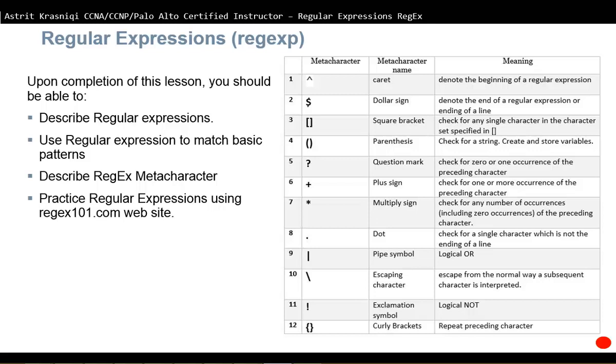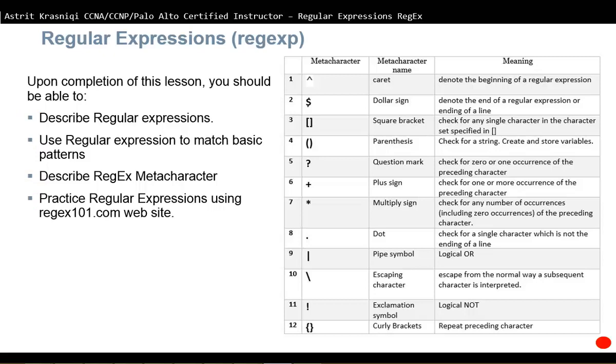But lots of people don't want to learn it. They would rather just sit there and look at long log files, trying to find a specific pattern. It's so much easier if you use regular expressions. Upon completion of this lesson, you should be able to describe regular expressions, use them to match basic patterns, describe RegEx metacharacters, and practice regular expressions using the regex101.com website.